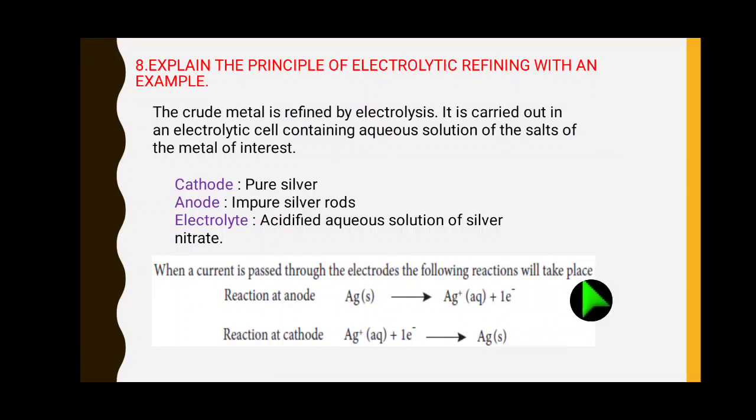At the anode side, silver turns to Ag plus and one electron is released. The released electron combines with the Ag plus at the cathode and turns to silver. So pure silver can be obtained on the cathode side.